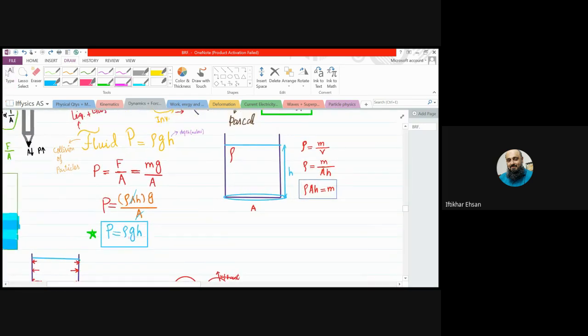So beta, this tells the fluid pressure. Let me tell you, this is the formula for both liquid and gas, that is rho GH. Clear?